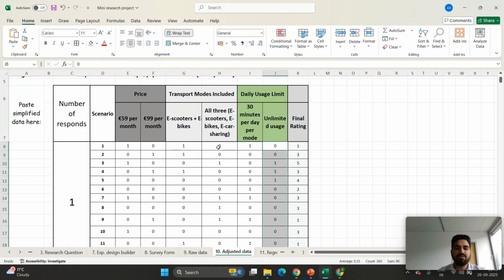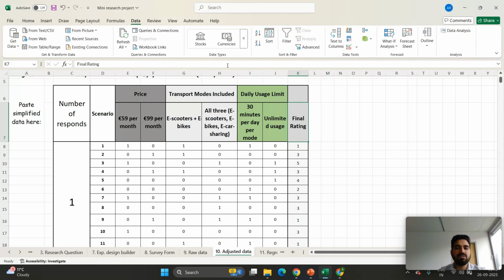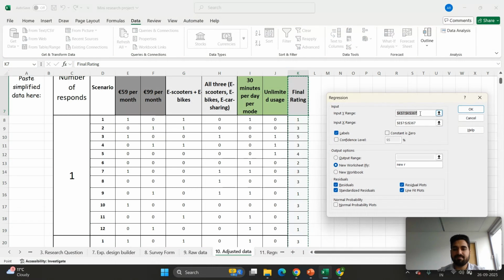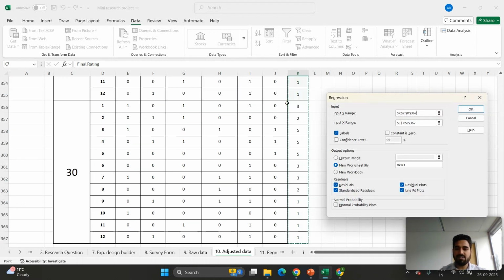We have two different variables. First is the final rating, which is the independent variable. So I will show you how to do a regression analysis by using Excel. So we will first use it, and then put in an independent variable. These are the final results of ours.